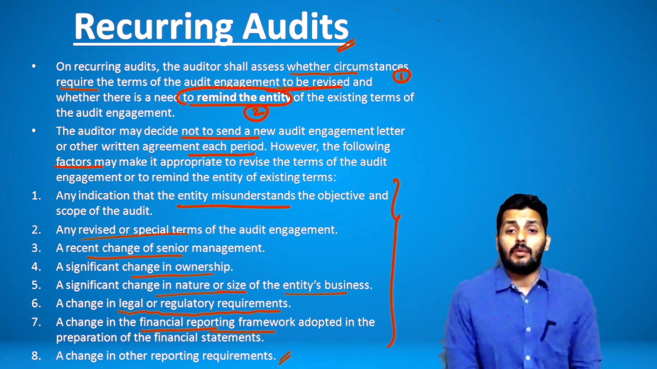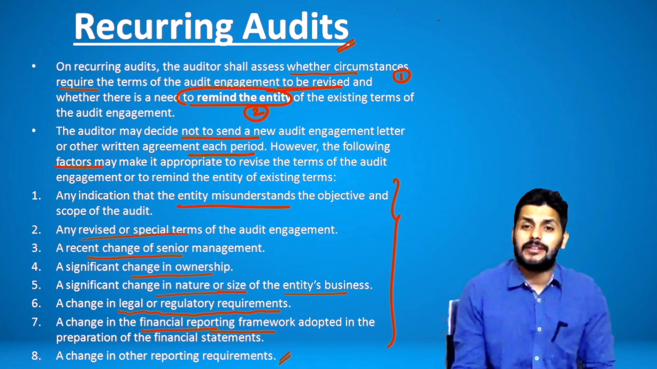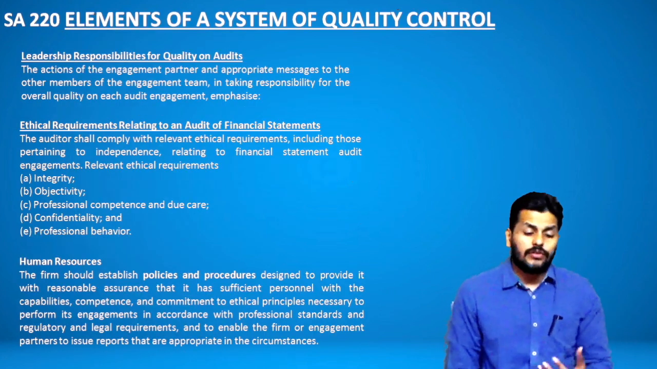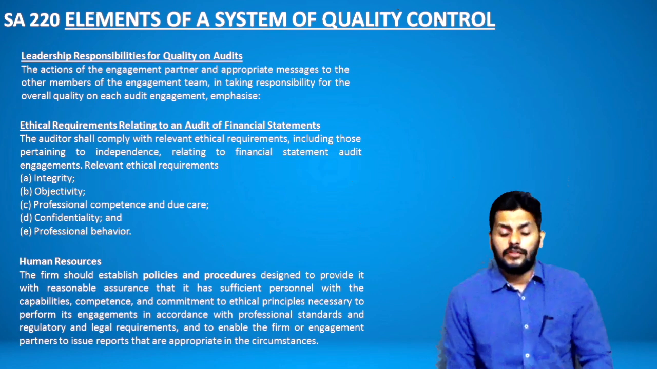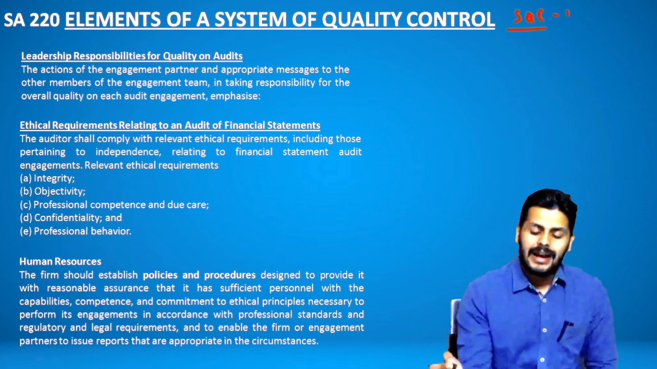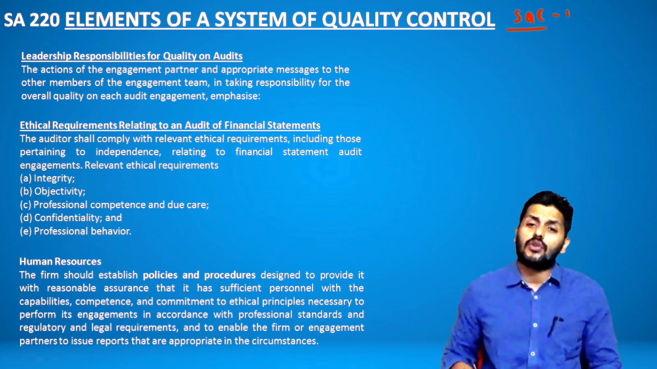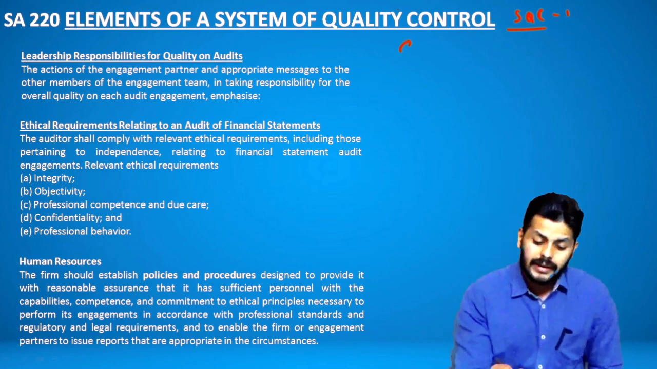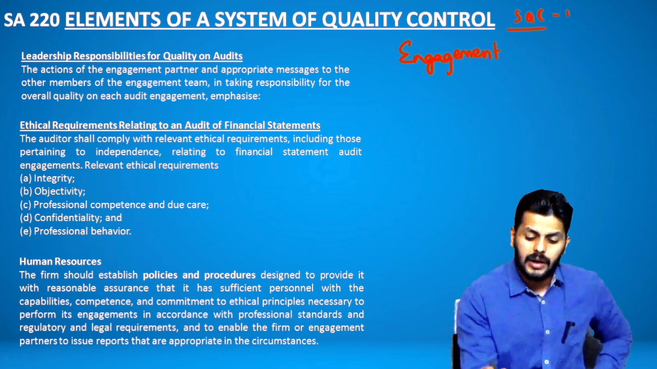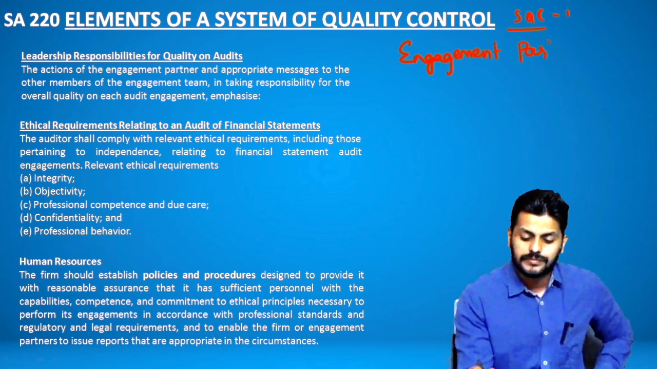To wind up chapter number 1, I'm going to quickly take you through the last part where there is a glance about the quality control elements, where in standard number 220 and SQC1 they describe these quality control aspects, and these are the responsibilities of the engagement partner. In other words, the auditor, the engagement partner has to be bothering about all these points.